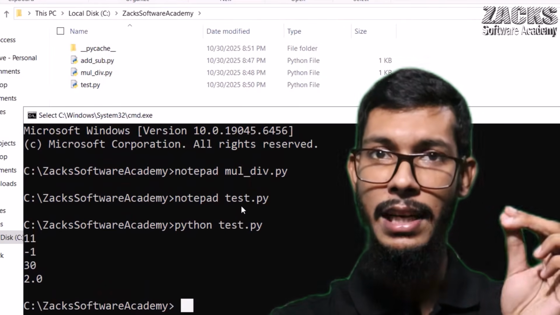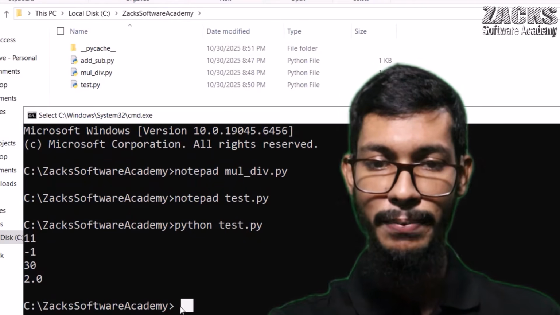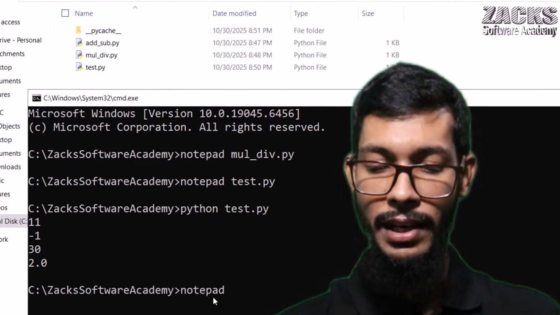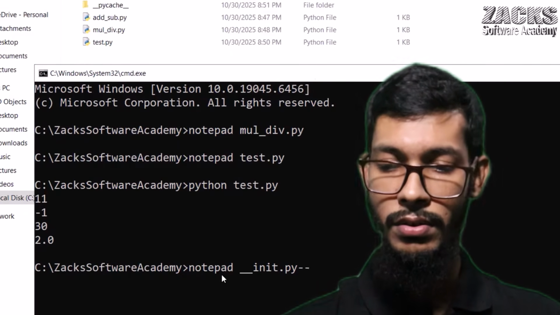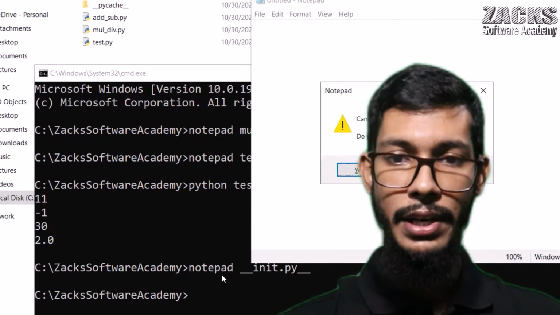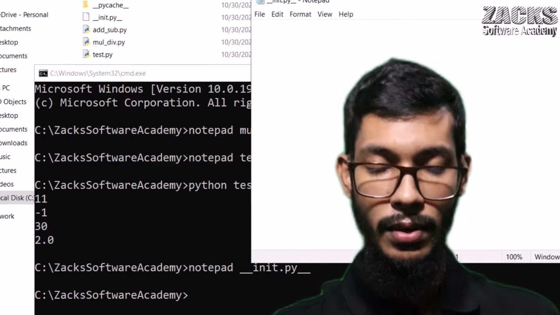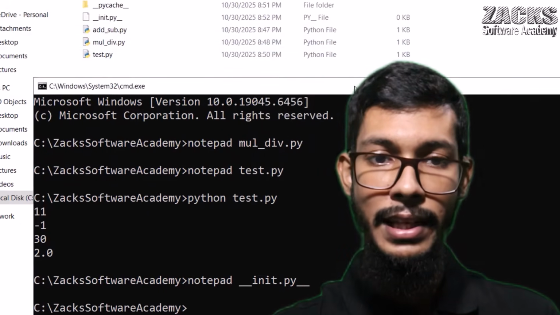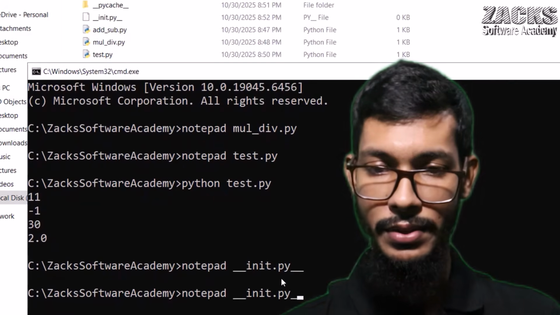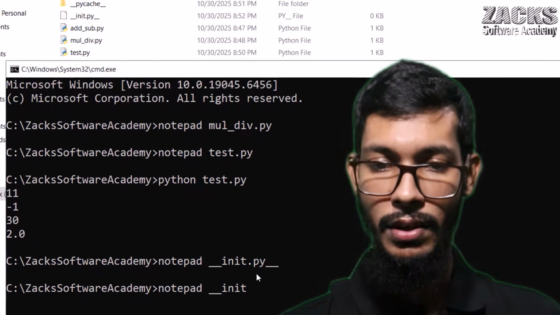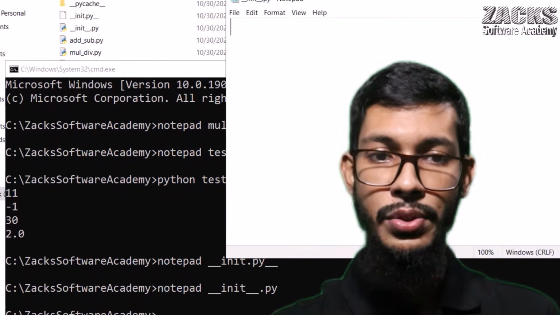But if you ask, sir, what is the exact difference? No problem, I will take care. But to answer your question, simply you can keep in mind: in Notepad, create a file named underscore init dot py. Okay, so this file is empty, no problem, Control S. Sorry, I forgot, this was wrong actually: underscore underscore init underscore underscore, then .py, right? Okay, yes.